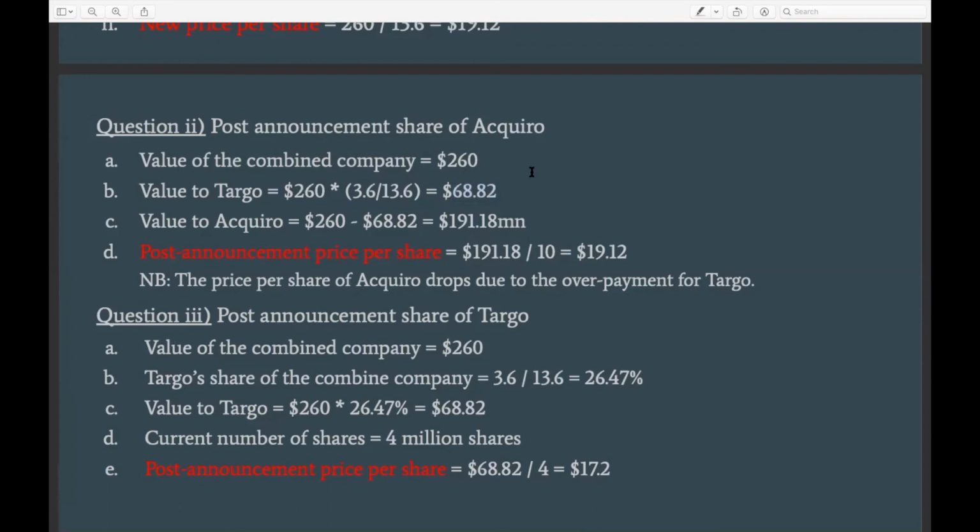which is $68.82 million. Now with this information, we can fairly easily calculate the value that belongs to the acquirer shareholders post-announcement, which is 260, the total value, minus the value that belongs to Darboe. And this will give us a value of 191 million, right? And again, here on a total basis, you can see the decrease in the value for the acquirer shareholders. Before it was 200 million, now it's 191 million. So it dropped by about $9 million.